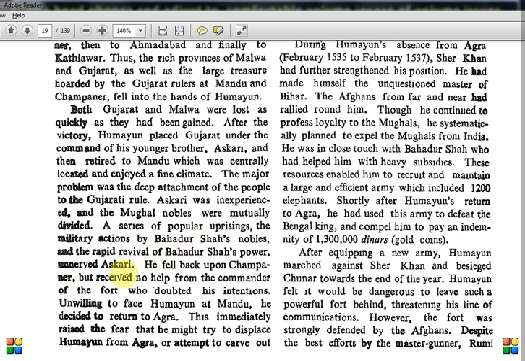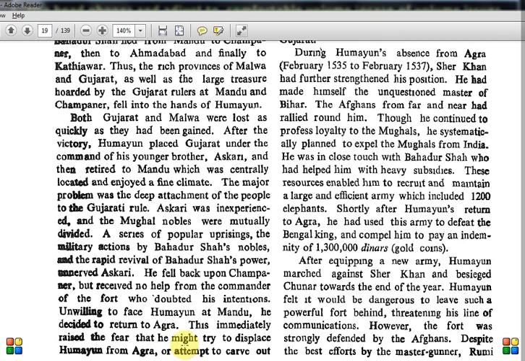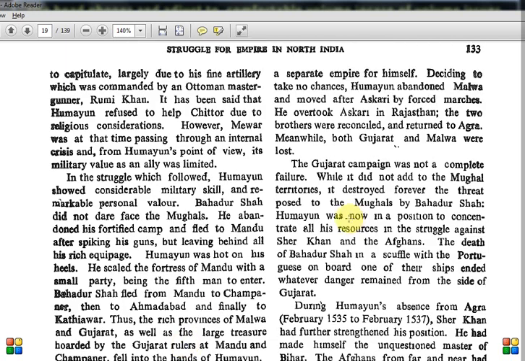unnerved Askari. So they are telling us that these people came back and Askari was not that great that he could defend it. He fell back upon Champaner but received no help from the commander of the fort, who doubted his intentions. Unwilling to face Humayun at Mandu, he decided to return to Agra. This immediately raised the fear that he might try to displace Humayun from Agra or attempt to carve out a separate empire for himself. So now it is a matter between the brothers, Humayun and Askari.